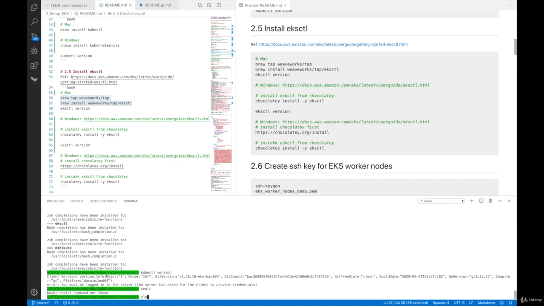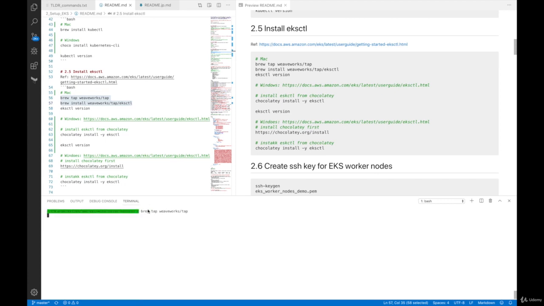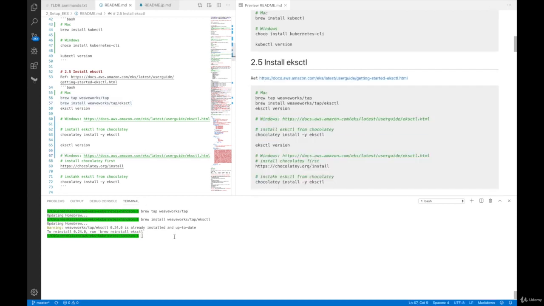So clear this shell first and then paste in 2 lines here. First, brew tap weaveworks/tap, and after that, brew install weaveworks/tap/eksctl. Enter. Again, if you're using Windows, then just do choco install -y eksctl. Alright, so after that, we can check eksctl's version by issuing eksctl version, and then now it returns 0.24.0, which is good.